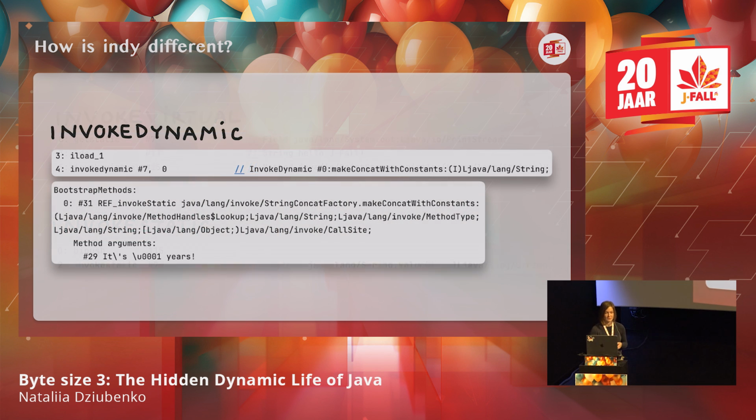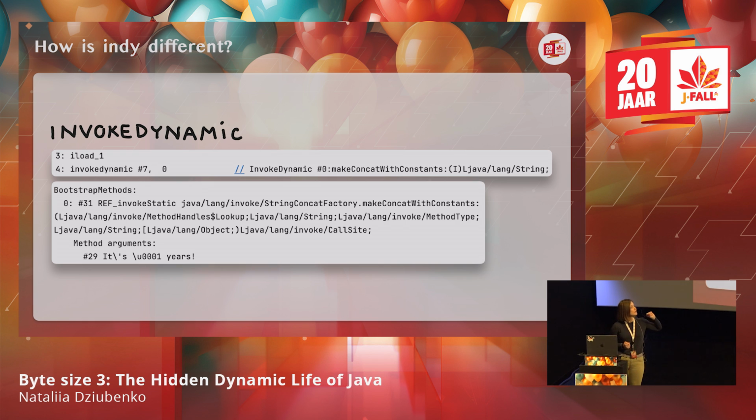What is different about invokedynamic? We still need to load all the arguments before that, but for invokedynamic, we don't need to specify where this is located or even what the function name is. This is not necessary. We need to specify only that we want to invoke something that accepts an integer and returns a string. It's an example, but we only need to specify the type of this target function or method. And actually, we're pointing with the reference number 0 to some other section in the bytecode.